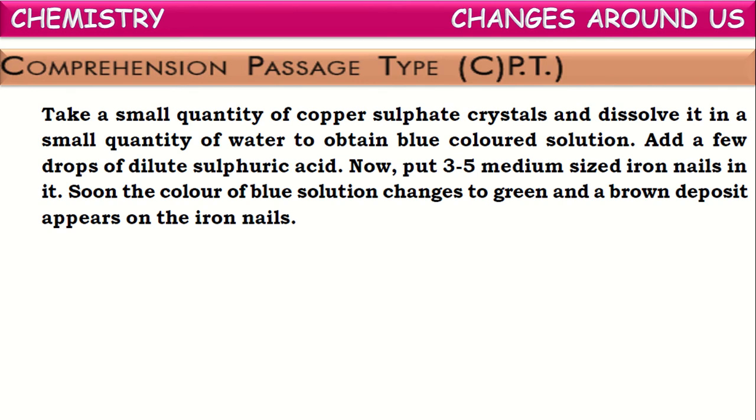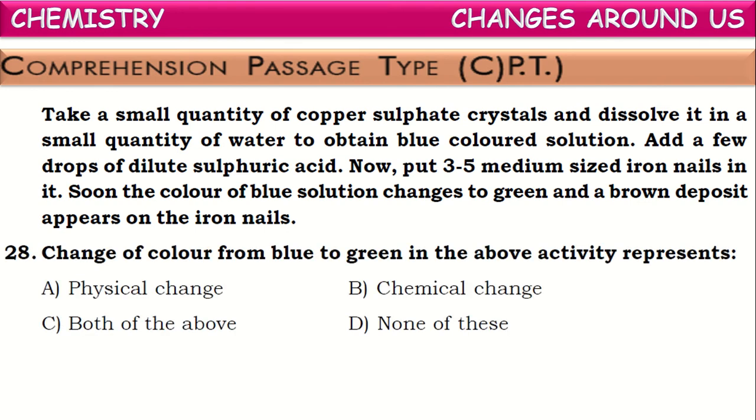So what are they doing? They are adding small iron nails into this copper sulfate solution. After some time, the color of the blue colored solution changes to green and a brown deposit appears on the iron nails. Okay, this is the reaction they have given. Now let us see what questions are given based upon this. See the first one among those: change of color from blue to green in the above activity represents.